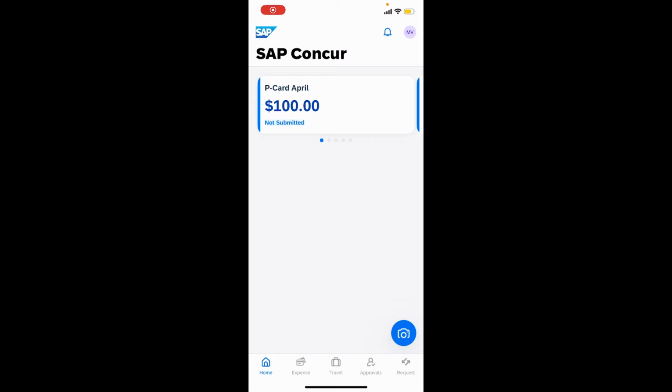In this video, I will show you how to use the SAP Concur for mobile app. If you need more information on how to download the app and log in via single sign-on, check out the link page and its respective knowledge base article.